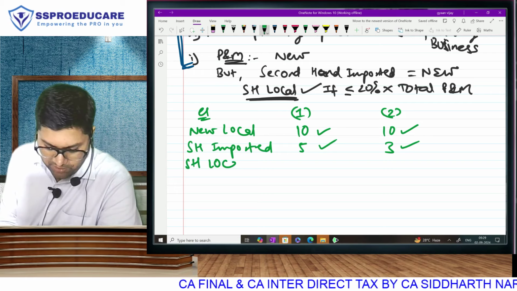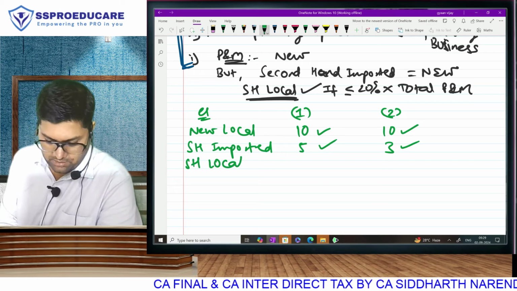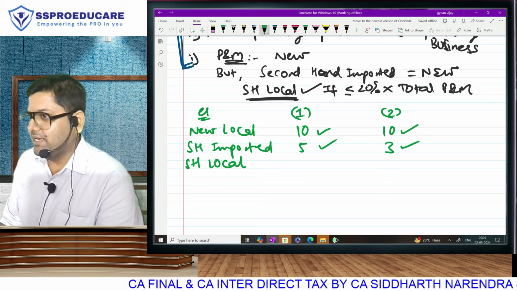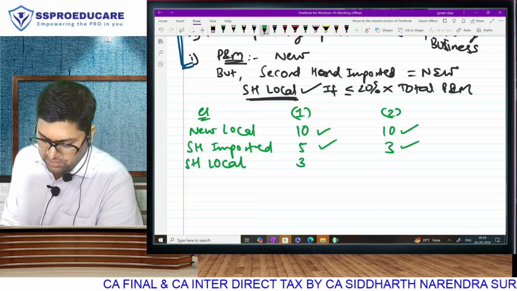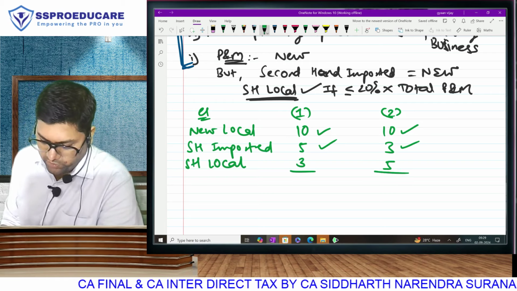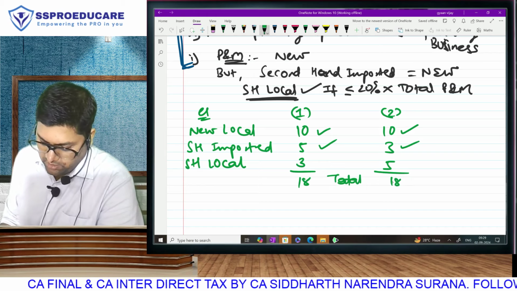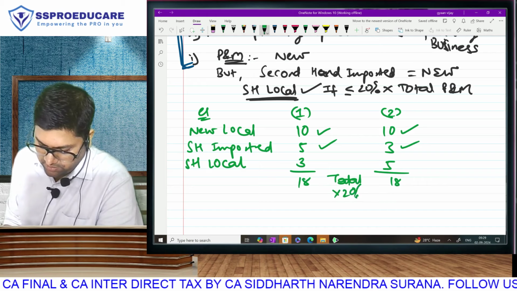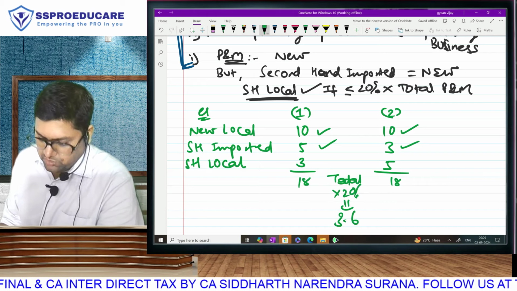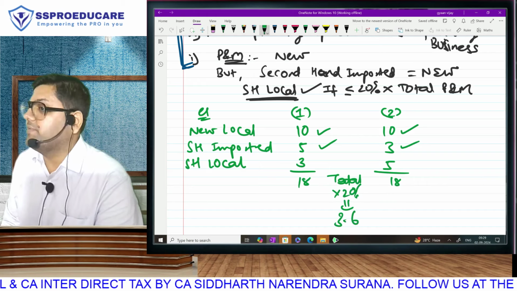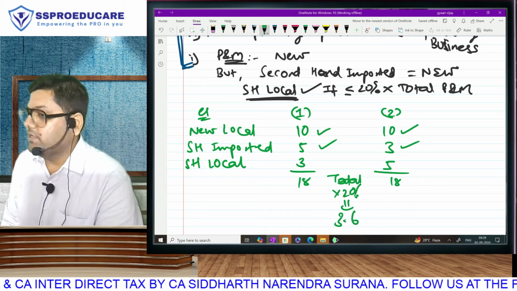Second hand local. Normally disallowed? Come on. But within limit it is allowed. This is 3 lakh and 5. So first we will check what is my total plant and machinery. 18. What is 20% of this 18? I have to check whether it is within the limit of 20% of total.